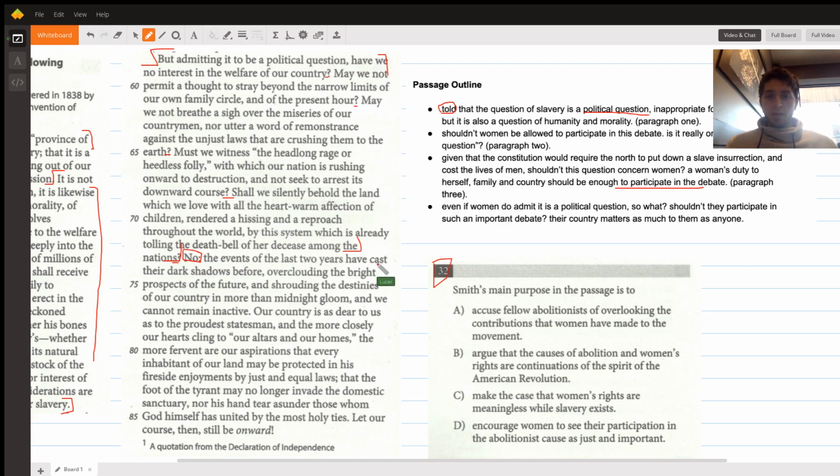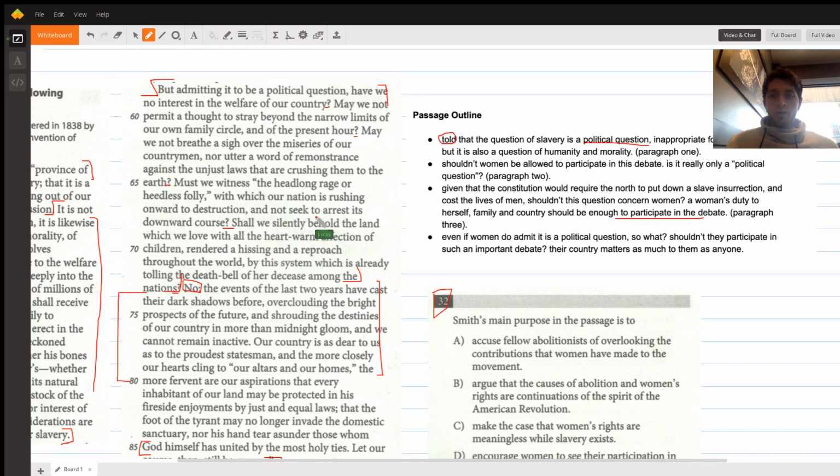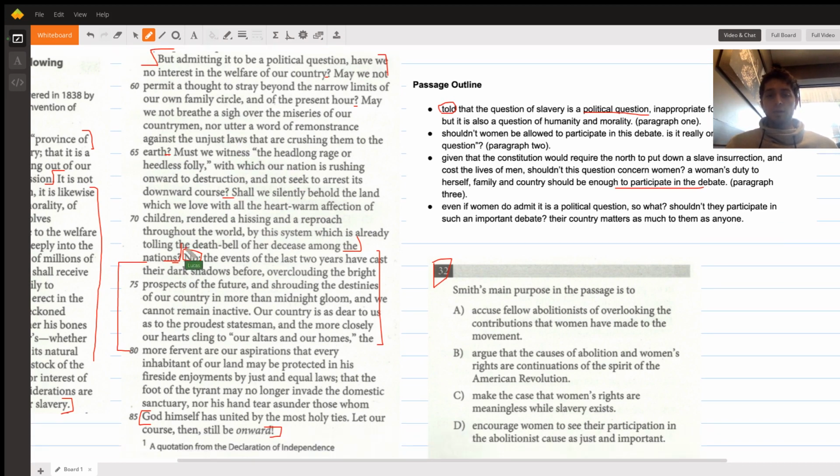And this explains the events of the last 2 years have cast a shadow. So this is about the civil war, I think. Our country is dear to this, et cetera. And then down here, "let our course then still be onward." So the structure is a bunch of rhetorical questions, basically asking, is it wrong for women to get involved in something that's a political question? Then the answer, no, it's not wrong. Here's the reason why: we're in these dark times, our country's been affected, so we must continue onward.